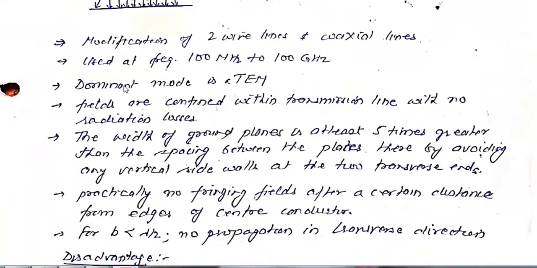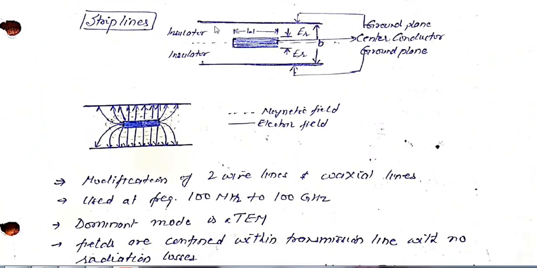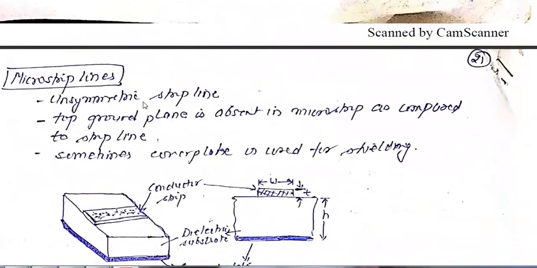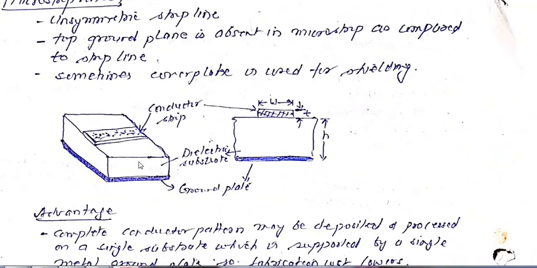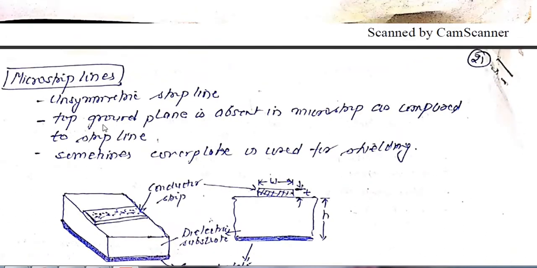Now the second type is the microstrip line. If we remove the top covering of a strip line, then the structure will look like a microstrip line. This is the structure of the microstrip line. Here this is the ground plate, this is the conducting strip and this is the dielectric substrate. So this is an unsymmetrical strip line.